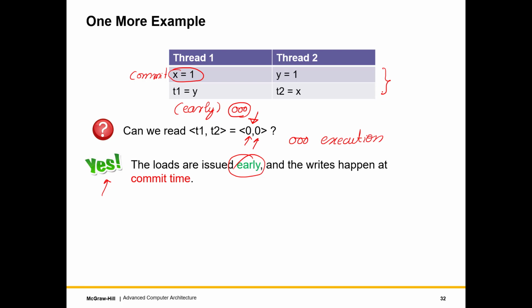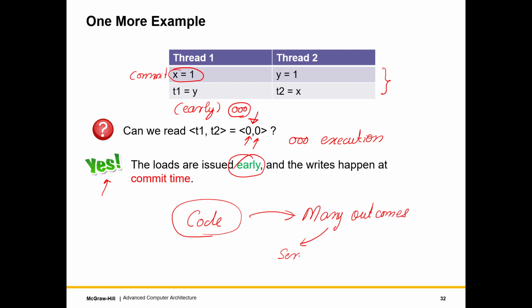So where are we? Where we are is basically that regarding multi-threaded code, here is what we can say. Assume we have multi-threaded code, we'll have many outcomes. Some of these outcomes make sense. Some of these outcomes do not make sense. Now the thing is, why do these outcomes not make sense?